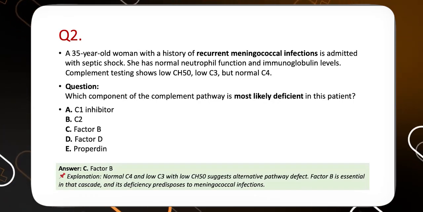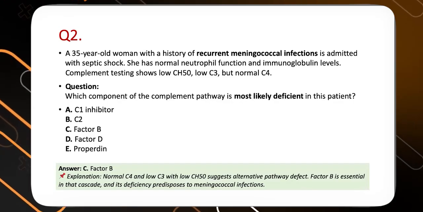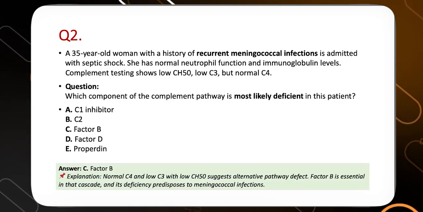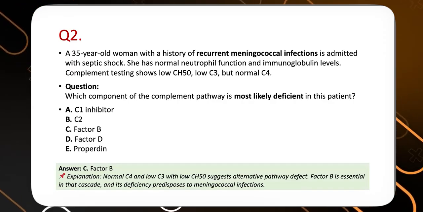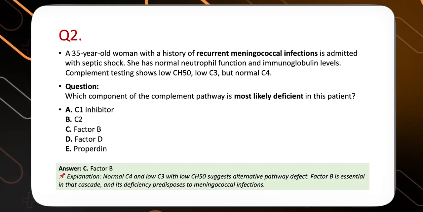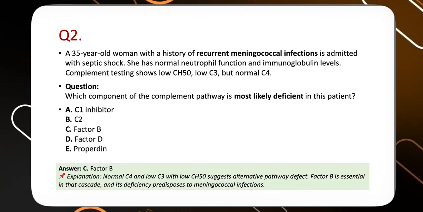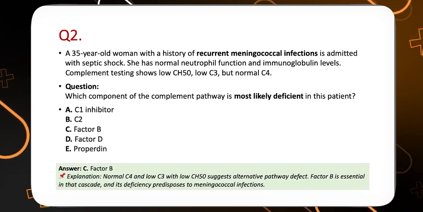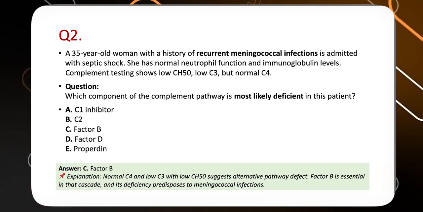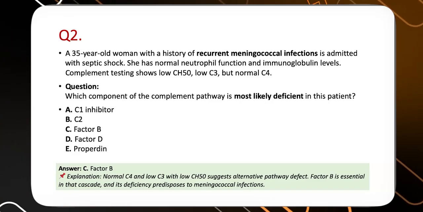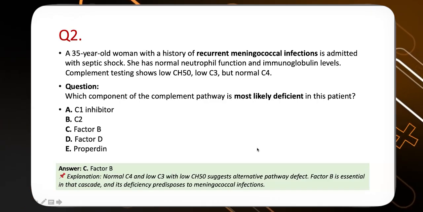So what is CH50? CH50 is a test for overall complement function status inside the body. So low CH50 means that the overall complement function in the body is low. And once the complement function is low, then we check for the individual complement factors. Here we have found that the patient has a low C3 and the normal C4. So low C3 and the normal C4 usually suggest an alternative pathway defect. So factor B is essential.